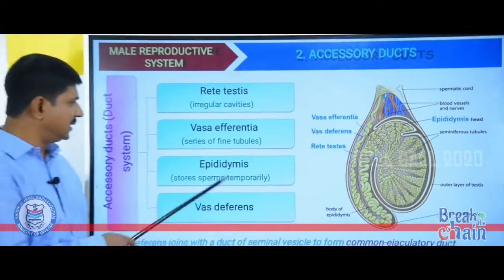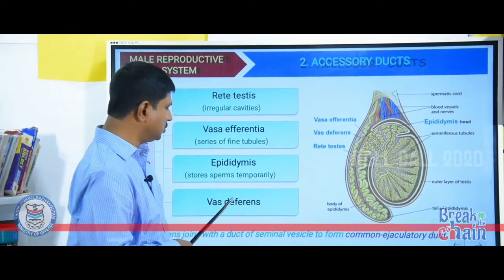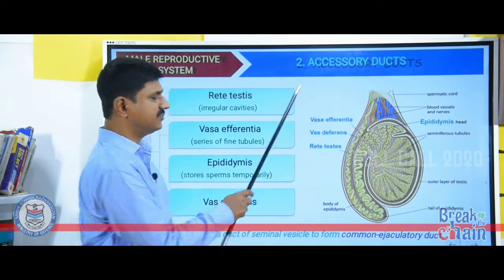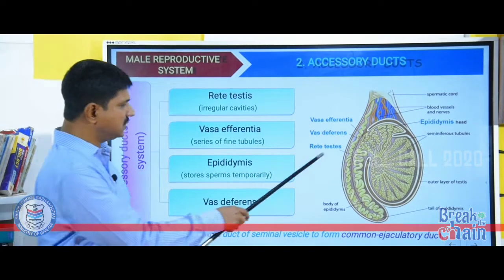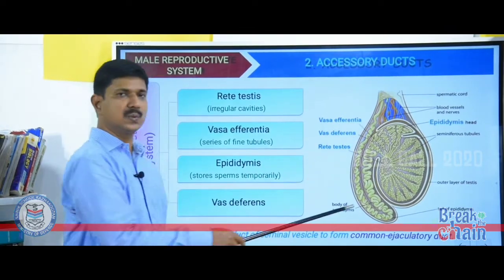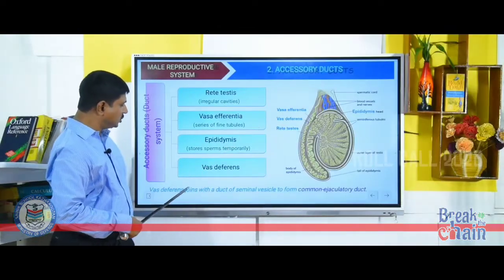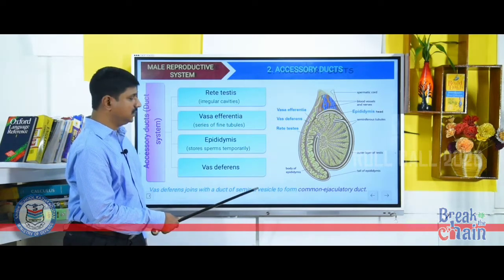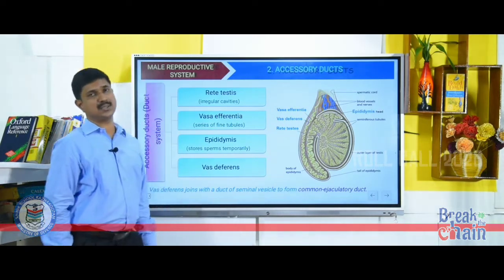Then the epididymis opens into the vas deferens. You can see here the epididymis leads to the vas deferens. The vas deferens ascends to the abdomen, loops over the urinary bladder, then joins with the duct of the seminal vesicle to form the common ejaculatory duct.